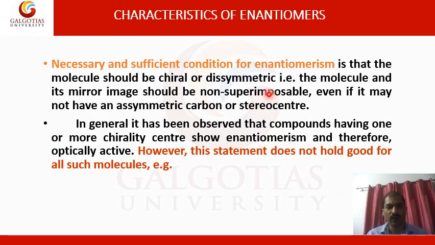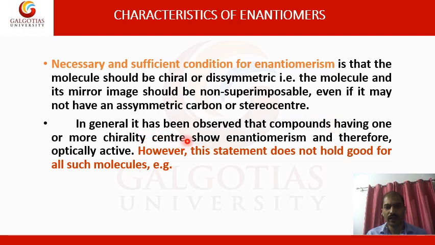Coming to enantiomers, they are formed when you are talking about chiral compounds and optically active compounds. The necessary and sufficient condition for enantiomerism is that the molecule should be chiral or dissymmetric, i.e. the molecule and its mirror image should be non-superimposable even if it may not have an asymmetric carbon or stereo center.